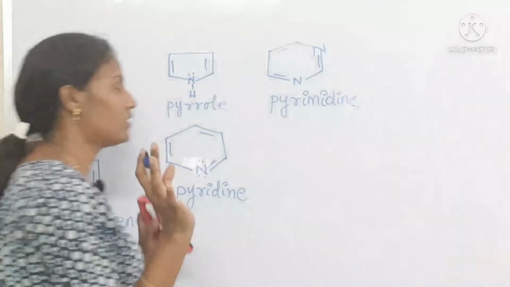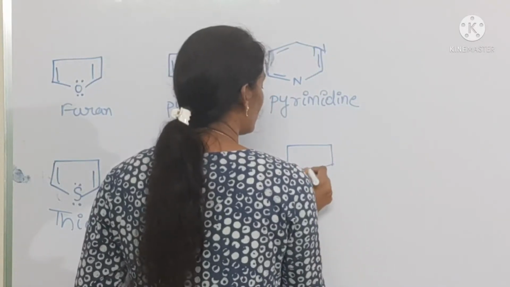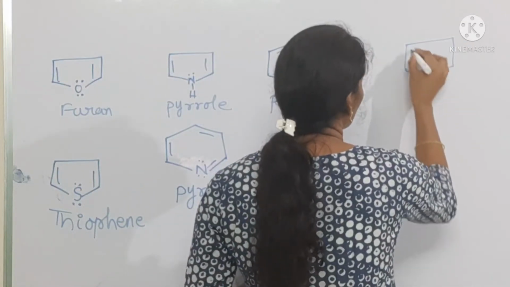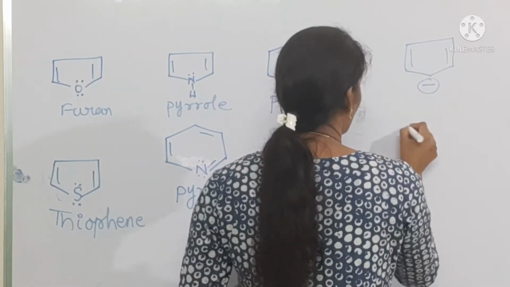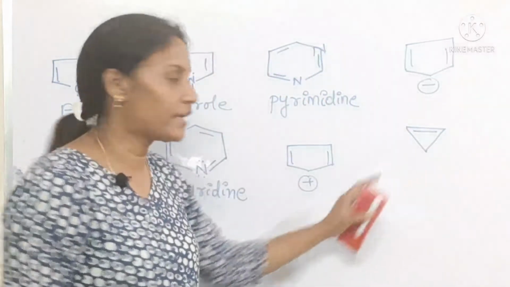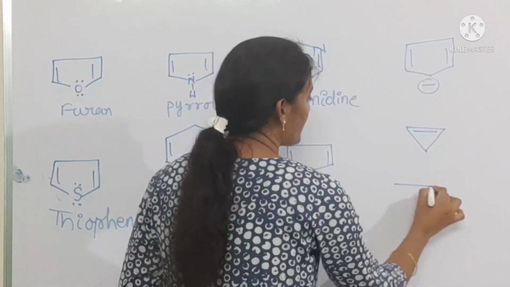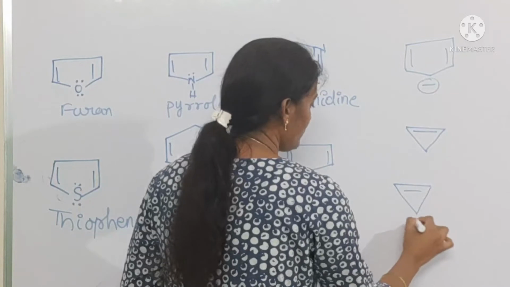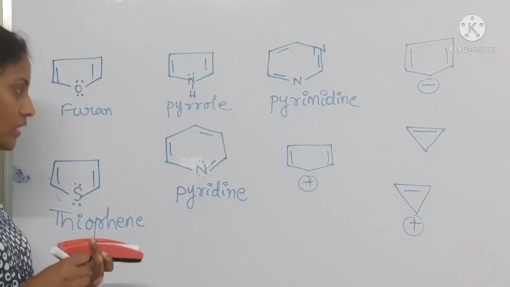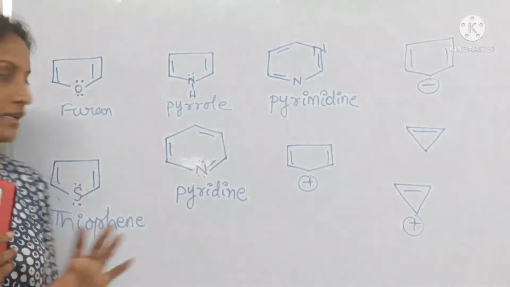Okay, next if you can see, cyclopentadienyl cation and cyclopentadienyl anion. Next, cyclopropene. Okay, cyclopropene. Next, cyclopropenyl cation if you take. Okay, just try to observe all these compounds, which are either aromatic, anti-aromatic, or non-aromatic.